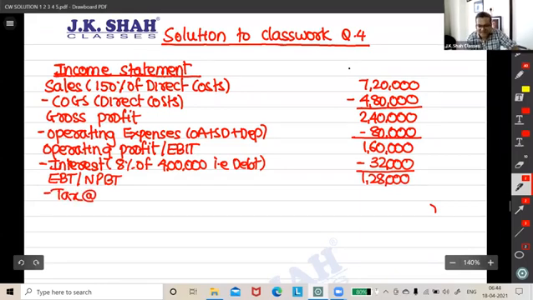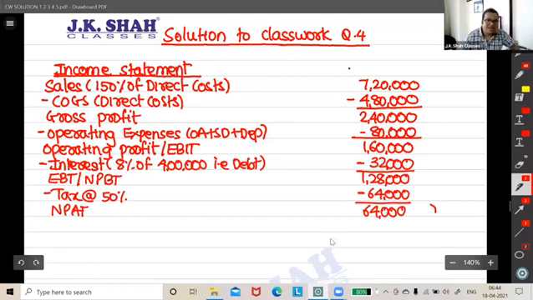Tax. What is the tax rate? 50%. 64,000 tax. So NPAT will be 64,000, guys. Very good.